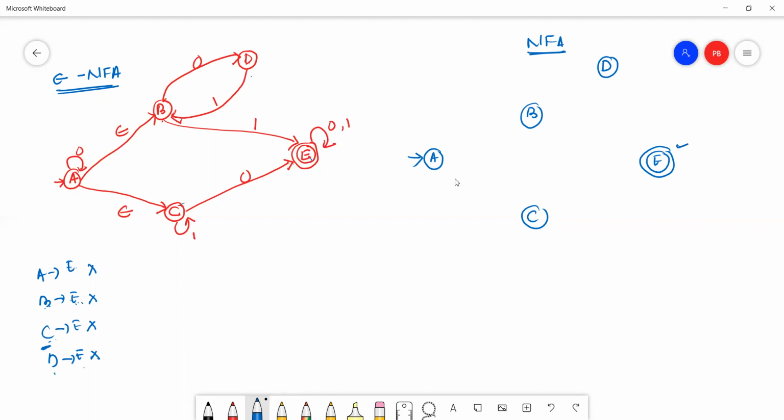Okay, simply copy the transitions of the epsilon NFA into the NFA except epsilon.